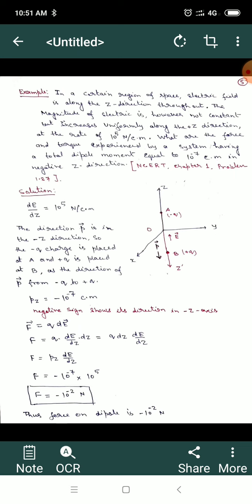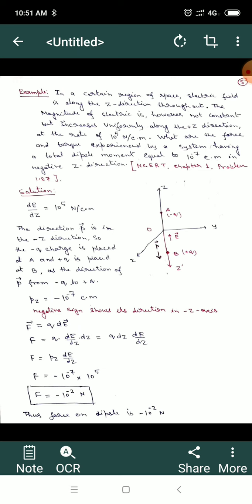In this diagram I have shown the x, y, z axes. It is given in the problem that the dipole is kept on the z axis, extending from point A to point B. It is also given that the dipole is in the negative z direction. That means the negative charge will be at the positive z and the positive charge at the negative z, because the dipole points from negative to positive charge.